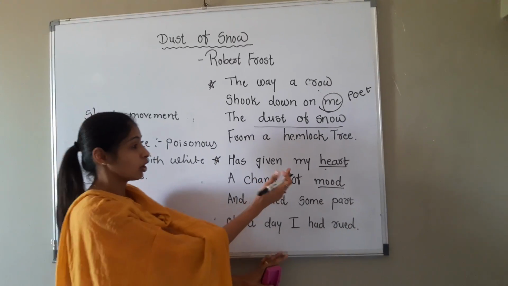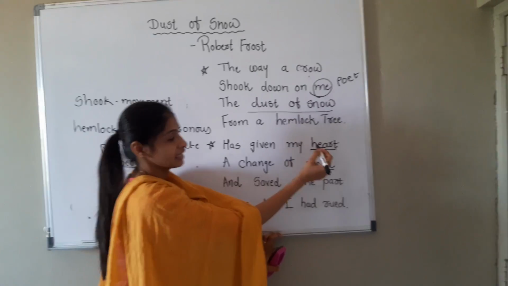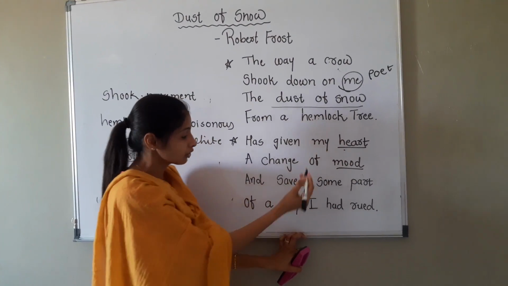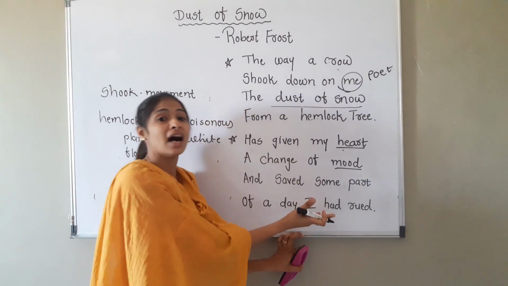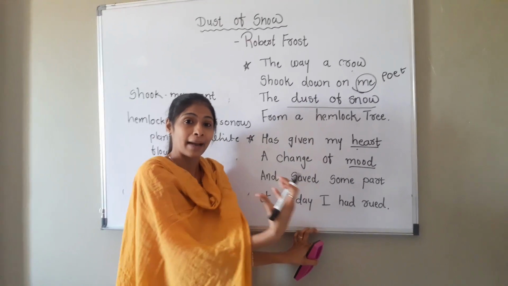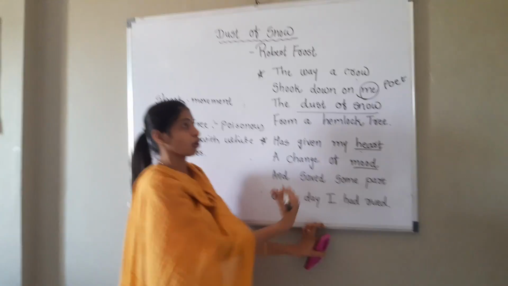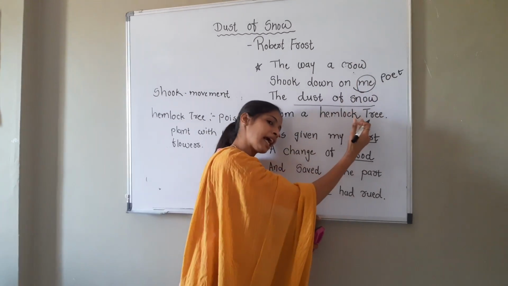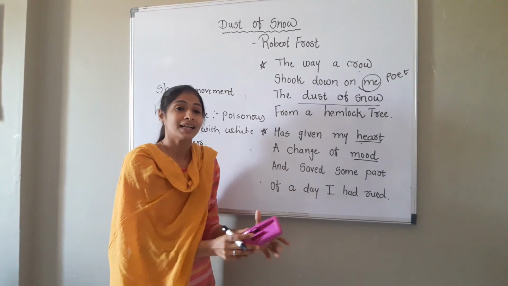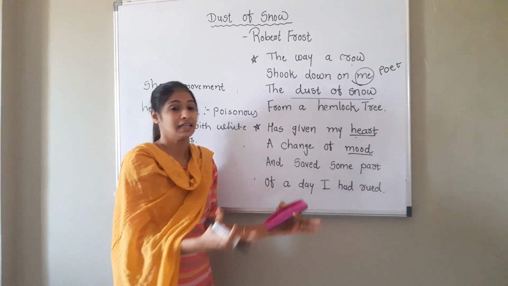Because he said what? These two things just changed my heart and mind, my mood, and because of that only I saved my half day. And I feel just the joy and happiness which is brought by the crow and the hemlock tree. Right? So this is only a small poem, but it has a very large and deep meaning.